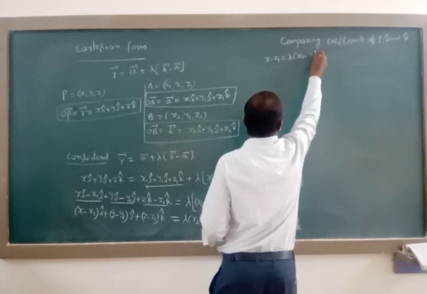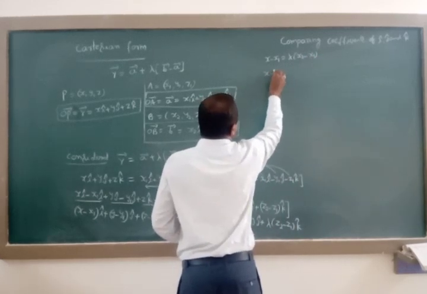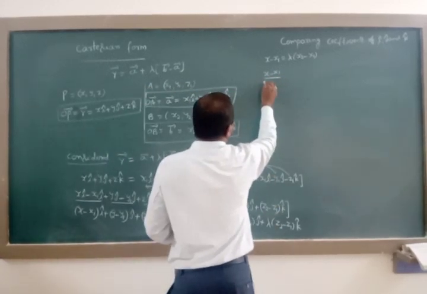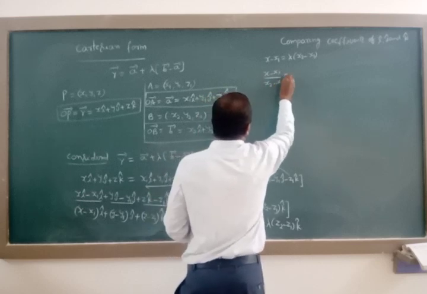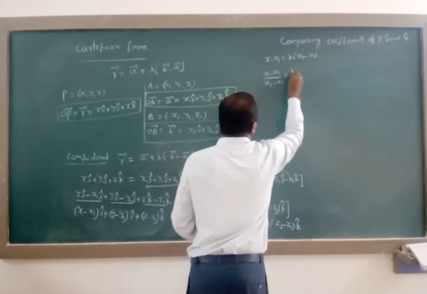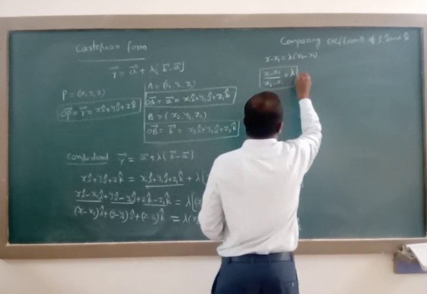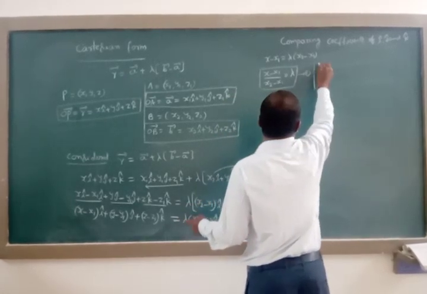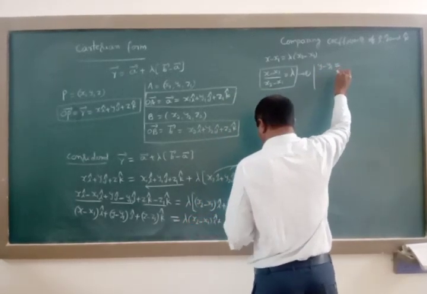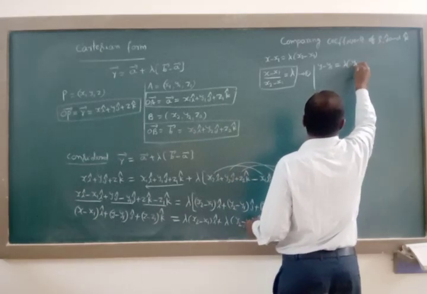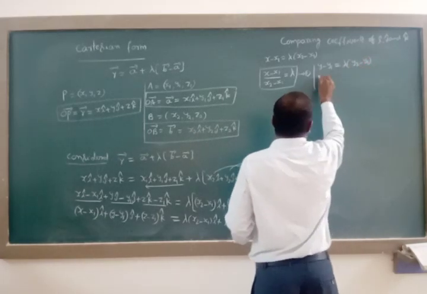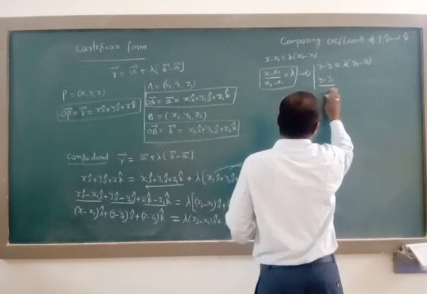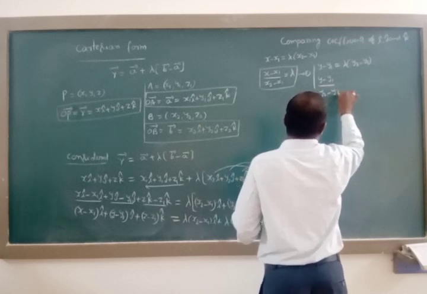That is, the i cap coefficients: x minus x1 is equal to lambda of (x2 minus x1). Send this to the other side: (x minus x1) by (x2 minus x1) is equal to lambda. Equation number 1. Next, comparing the j cap coefficients: y minus y1 is equal to lambda of (y2 minus y1), so (y minus y1) divided by (y2 minus y1) is equal to lambda.